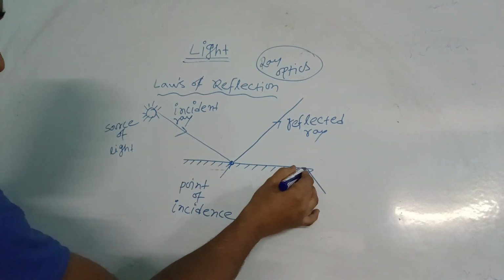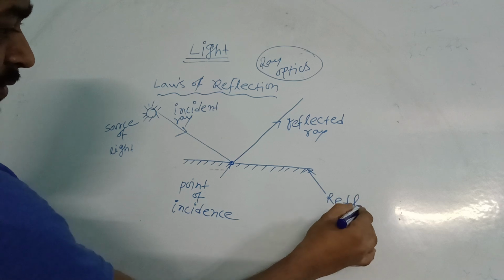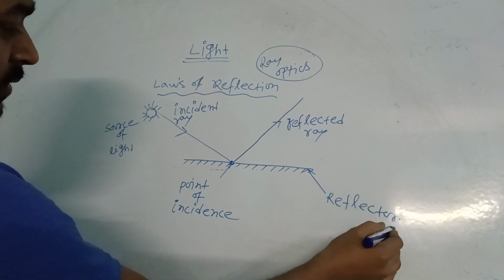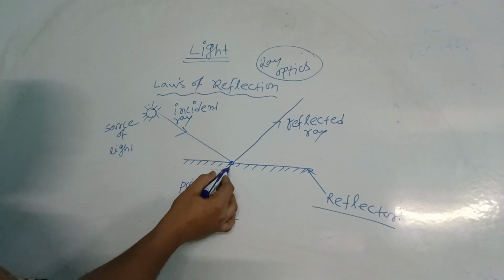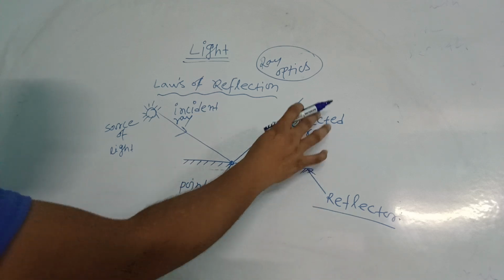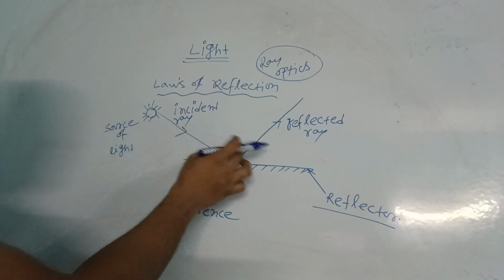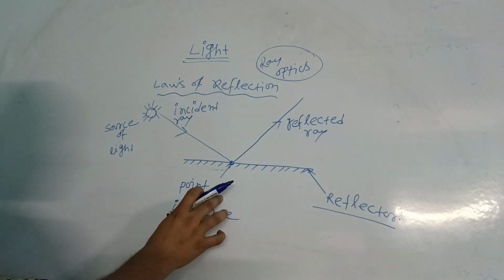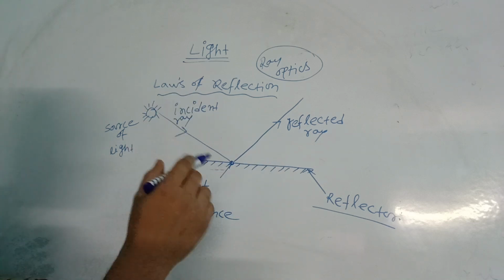This is called the reflector. So this is the incident ray, this is the point of incidence, this is the reflector, and this is the reflected ray. This is the phenomenon. But how to write the first law?